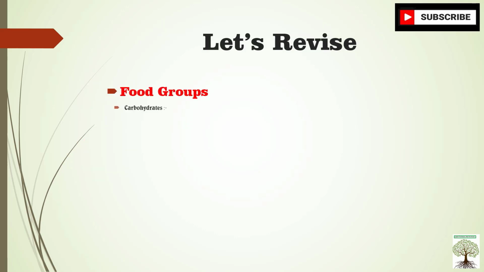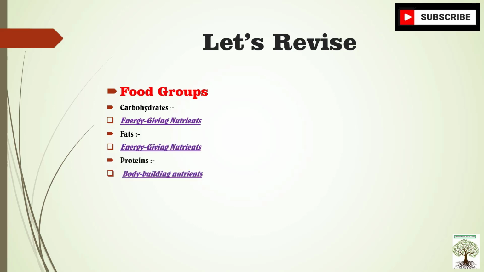Let's revise quickly. Food groups. Carbohydrates are called energy giving nutrients. Fats are also called energy giving nutrients. Proteins, bodybuilding nutrients. Vitamins, protective foods, protective nutrients. Minerals, protective nutrients or protective foods.